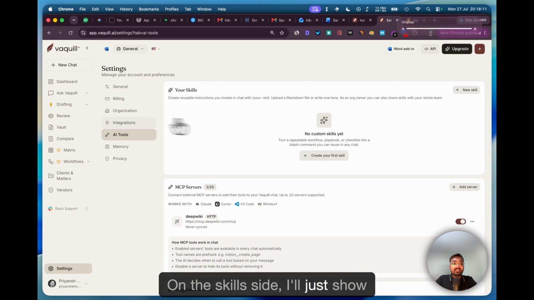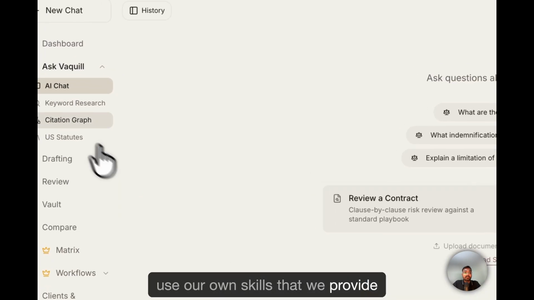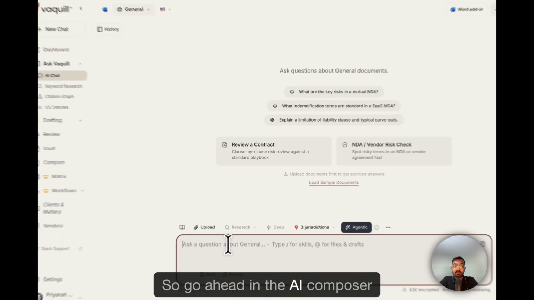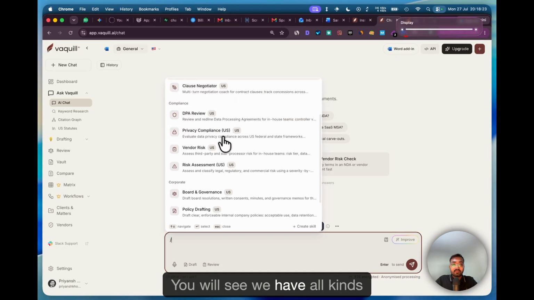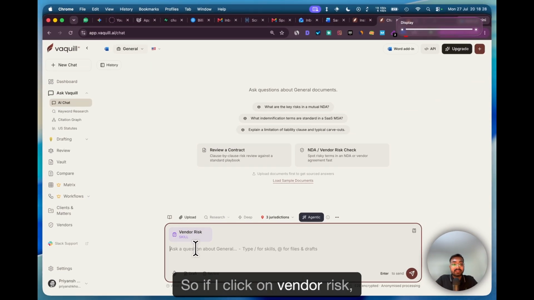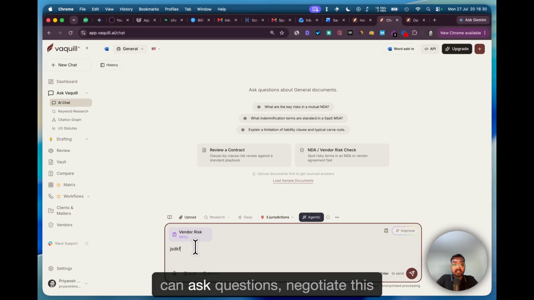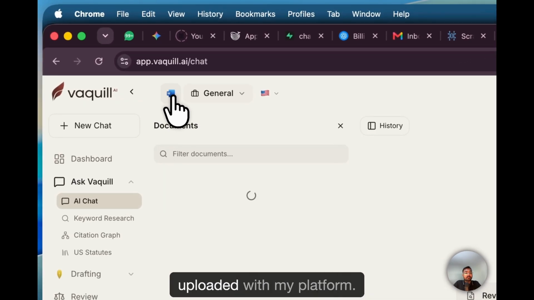On the skills side, I'll just show you what skills mean. So you can create your own skills or use our own skills that we provide you. So go ahead in the AI Composer or AI chat, just click on the slash button. You will see we have all kinds of skills. Let me just ask vendor risk. So if I click on vendor risk, now a skill is applied and I can ask questions. Hey, negotiate this contract or find risks with this document. And now you can upload a document in here and chat with it. I'll see if I have a document uploaded with my platform.